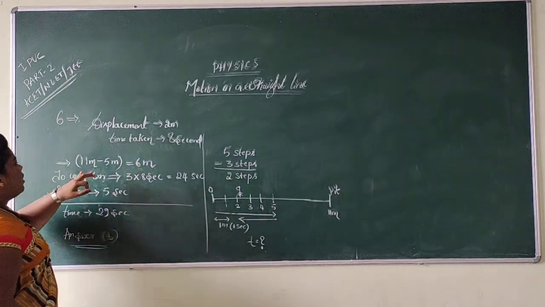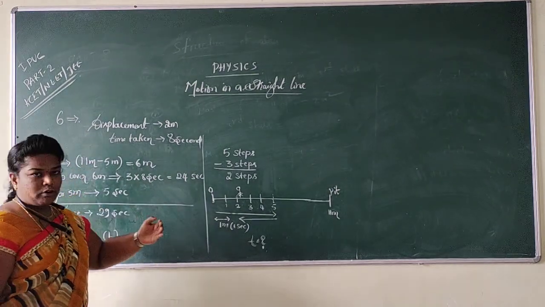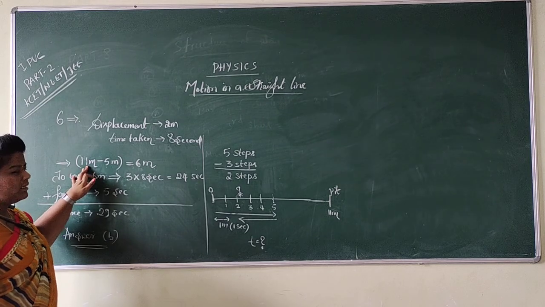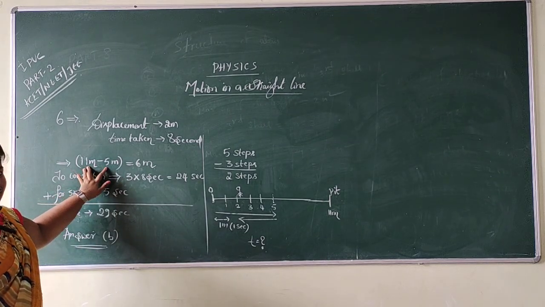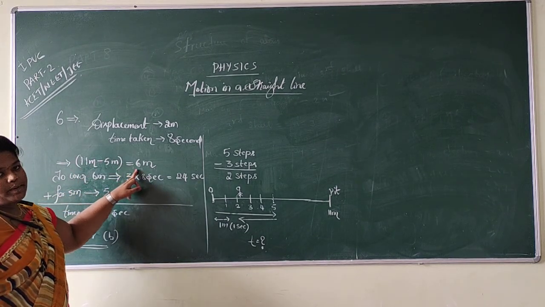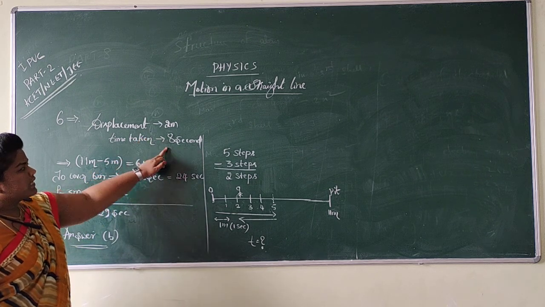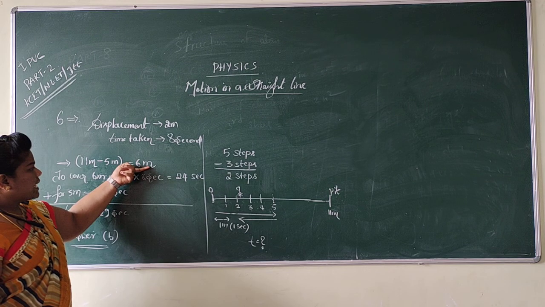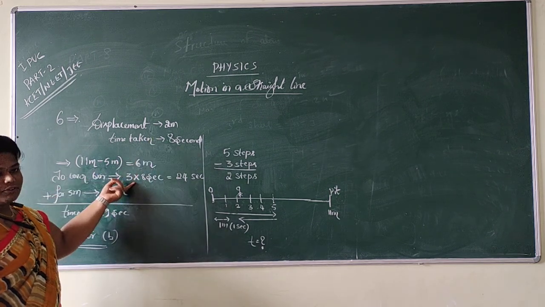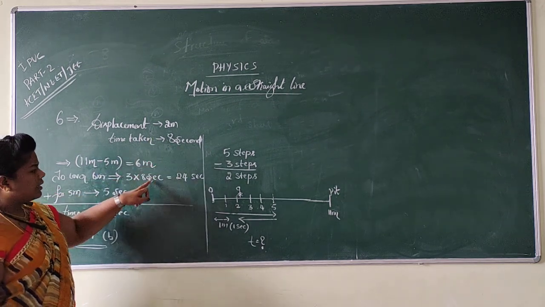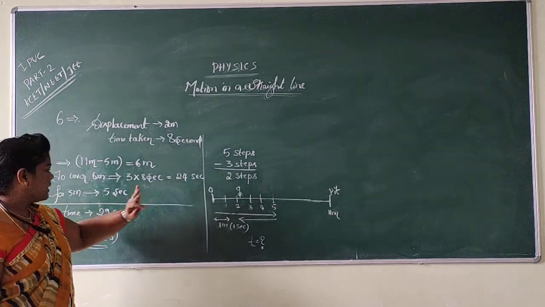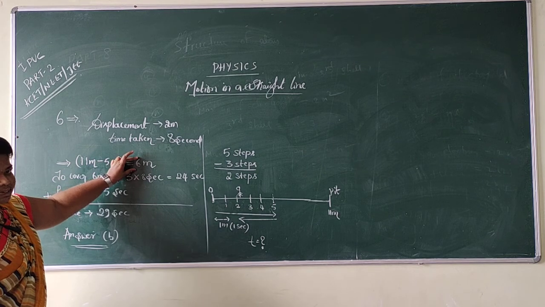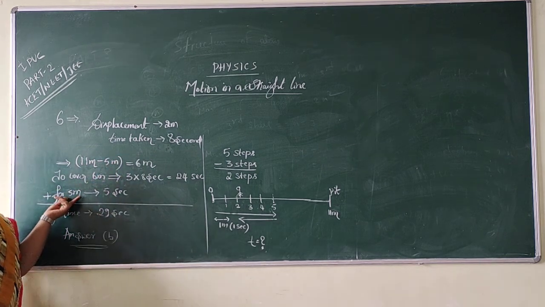When he moves, he goes 5 steps forward and comes 3 steps back. So the total is 11 meter. Then I am going to subtract 5 meter. It comes out to be 6 meter. If 2 meter takes 8 seconds, how much for 6 meter? 6 can be divided by 2 into 3 parts, so 3 into 8 seconds becomes 24 seconds. And the remaining is 5 meter.